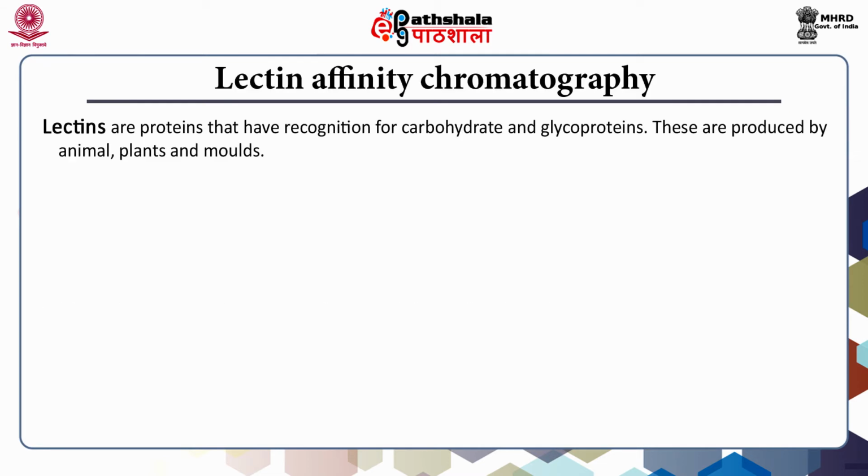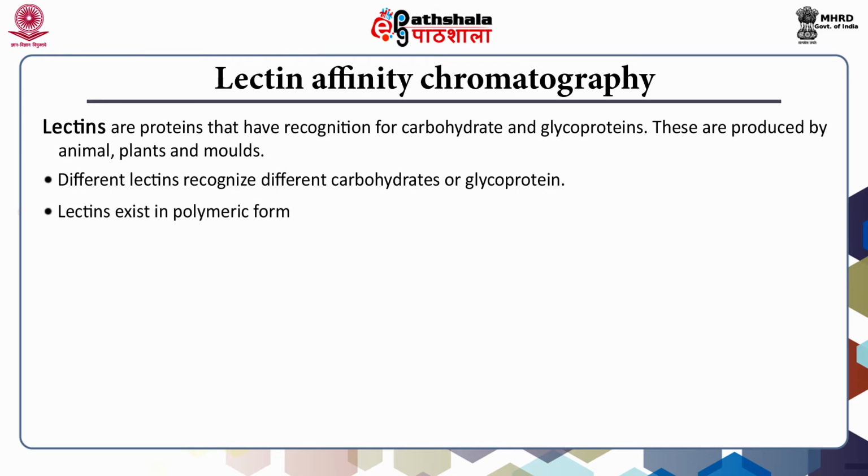Lectins are proteins that have recognition for carbohydrate. These are produced by animals, plants, and molds. Since these bind carbohydrates, they have affinity for glycoproteins. Different lectins recognize different carbohydrates and thus will be specific for particular glycoproteins.